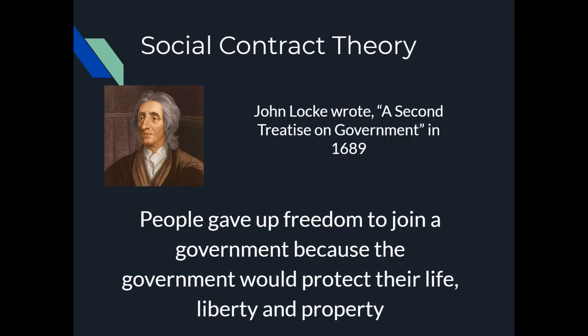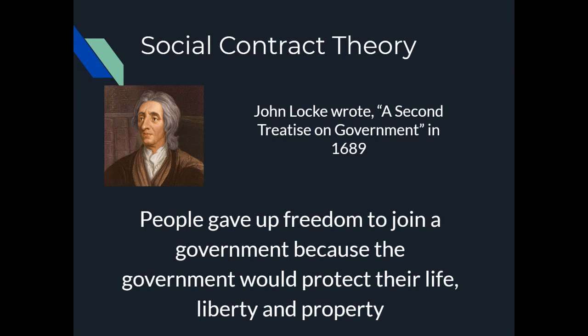And the last one, which is definitely most relevant to the American system of government, is called the social contract theory. This was first mentioned by name in 1689 by the guy pictured on the screen. His name is John Locke, famous British philosopher. He wrote the Second Treatise on Government in 1689. One of the things he looked at was why people joined a government. He focused on the idea that the original men basically had complete freedom. So why would they give up some of that freedom to join a government, where people don't have complete freedom and have to follow rules and regulations? Why would people voluntarily give up their freedom?